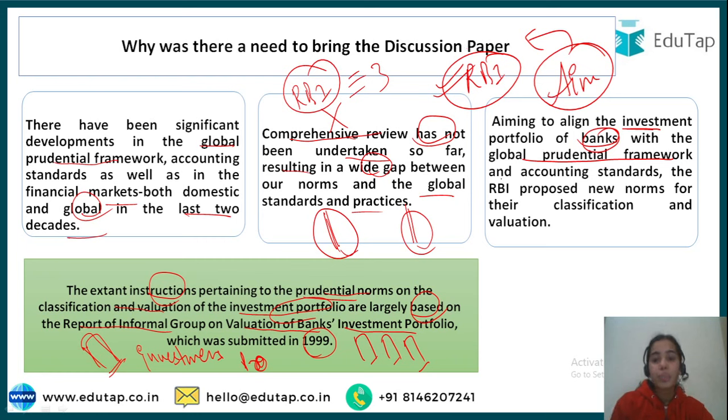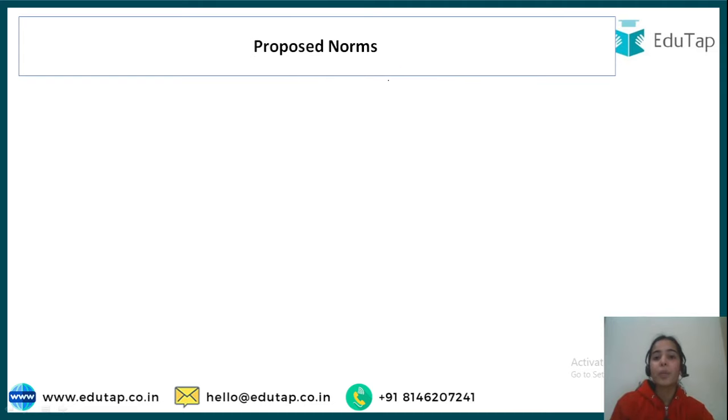So the aim is to reduce the gap between the investment portfolio of our banks and the global prudential framework and accounting standards of the world. This is why the RBI has proposed new norms for the classification and valuation of the investment portfolio of the banks. I hope you have now understood why this discussion paper has come and why the RBI is looking forward to bringing such a change. Now, what are the proposed norms?